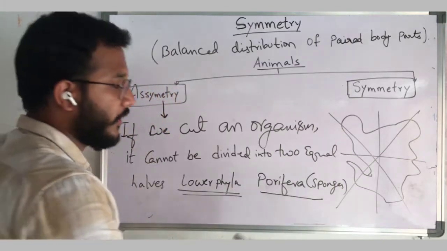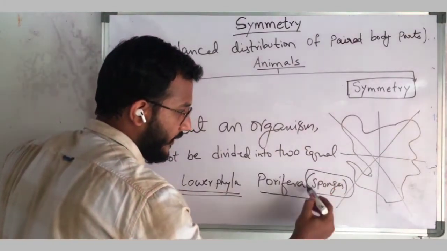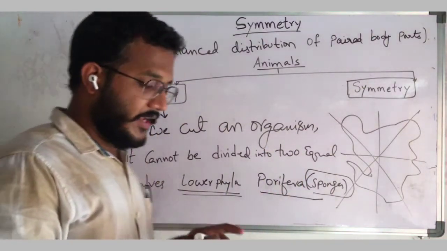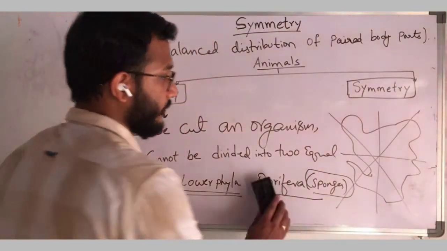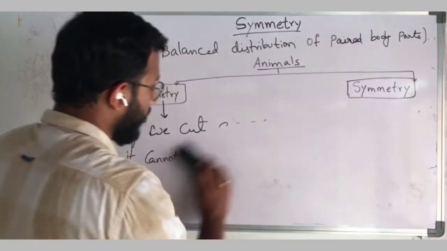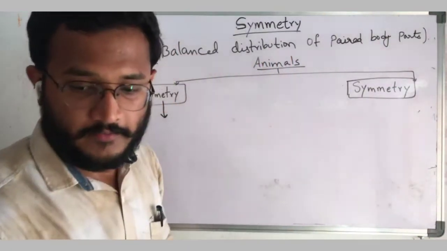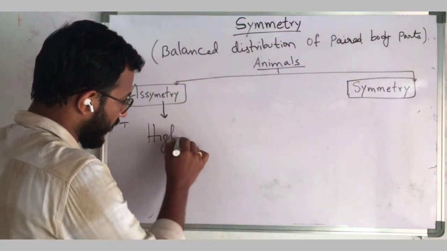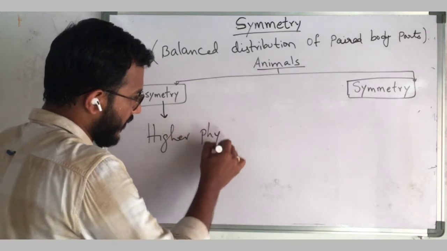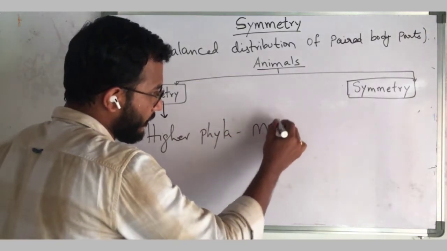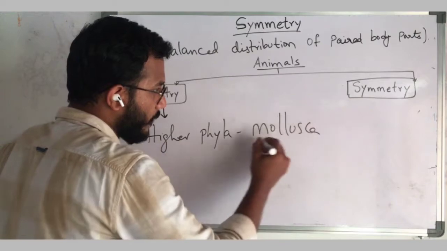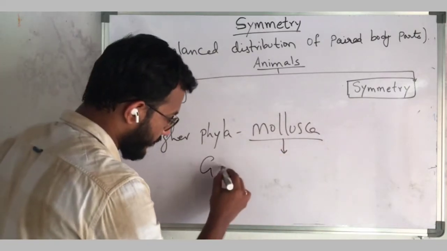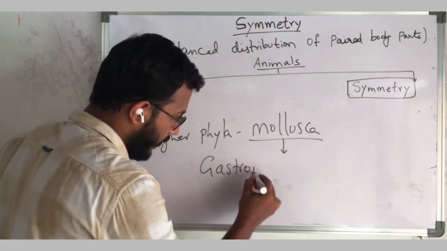In Porifera, we have sponges. Those exhibit asymmetry. And even here, one exception is there. For example, in the higher animals, higher phyla, that is Mollusca, a special class is there, that is Gastropoda.